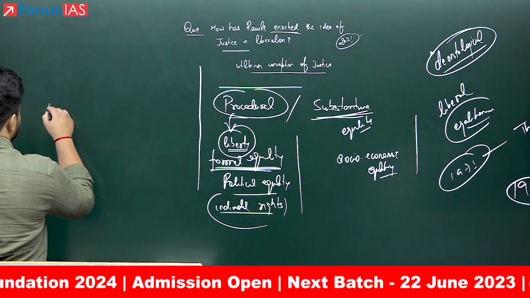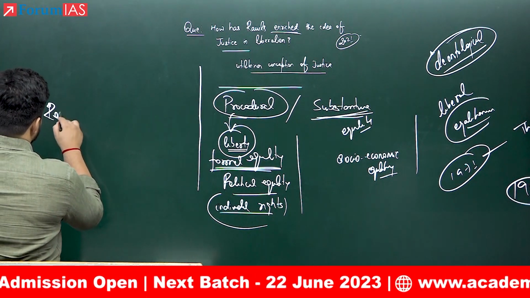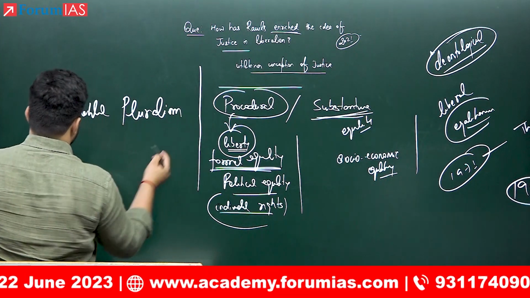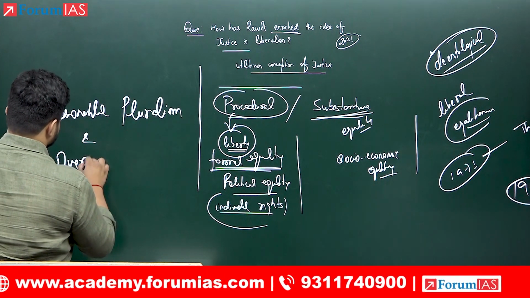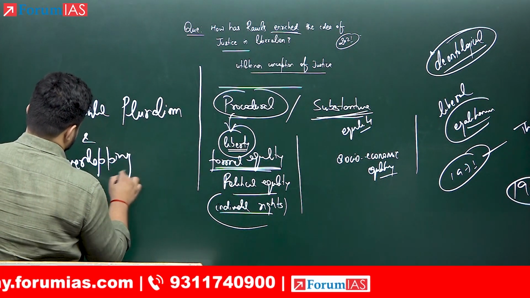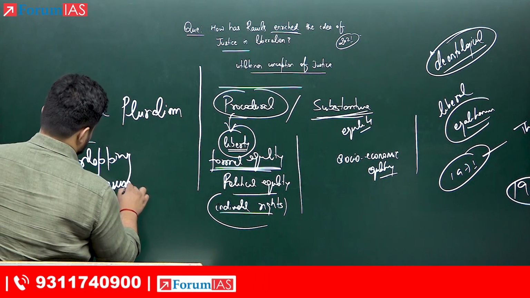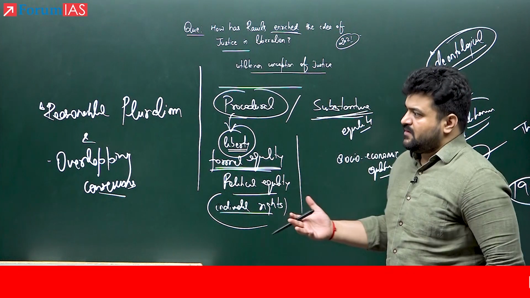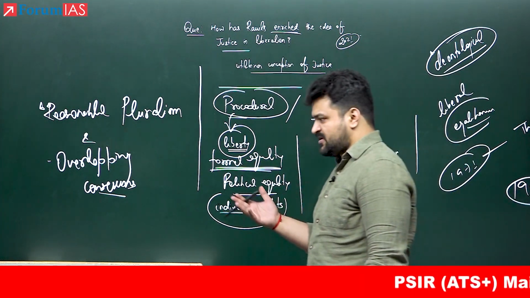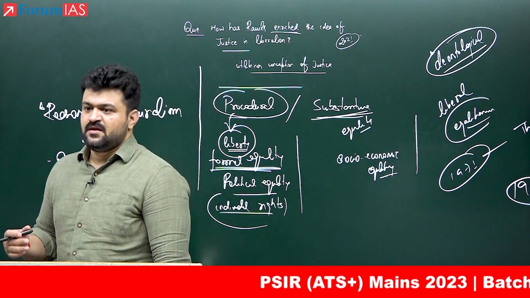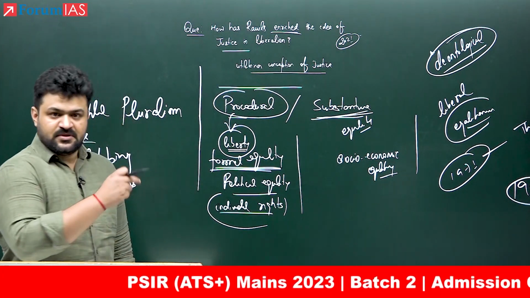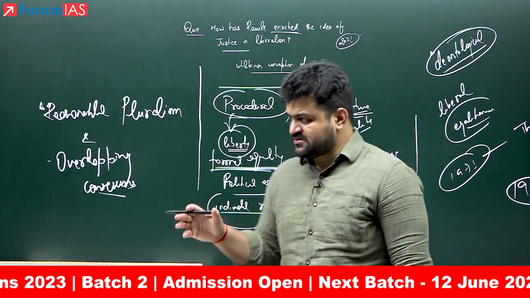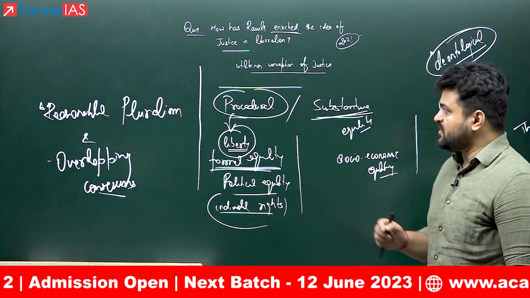So, for example, one idea was reasonable pluralism. And overlapping consensus. Okay, so as I said, Rawls accepts most of the criticism of communitarians, but still, in Political Liberalism, his second important book, he does not change those principles of justice. He does not change the three principles that he has elaborated.